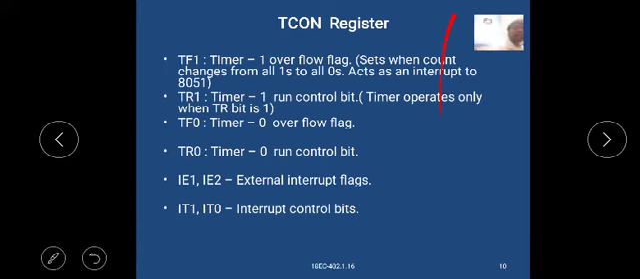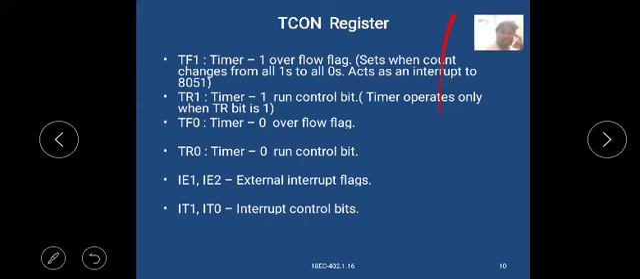Next one, TF0, timer 0 overflow flag. TR0, timer 0 run control bit. IE1, IE0, external interrupt flags. IT1, IT0, interrupt control bits. This is the TCON register.